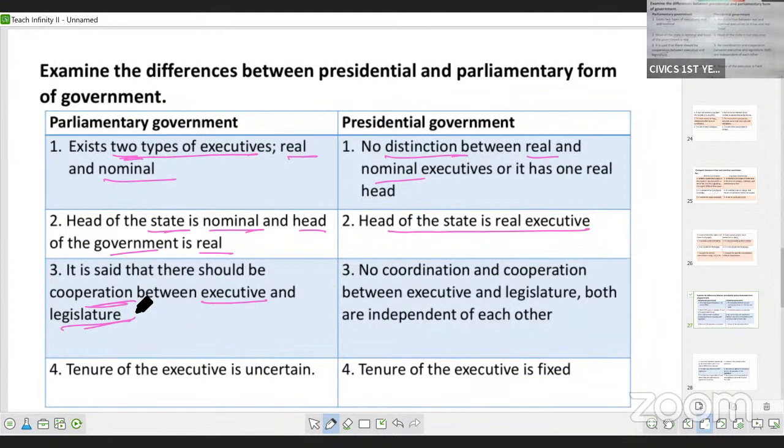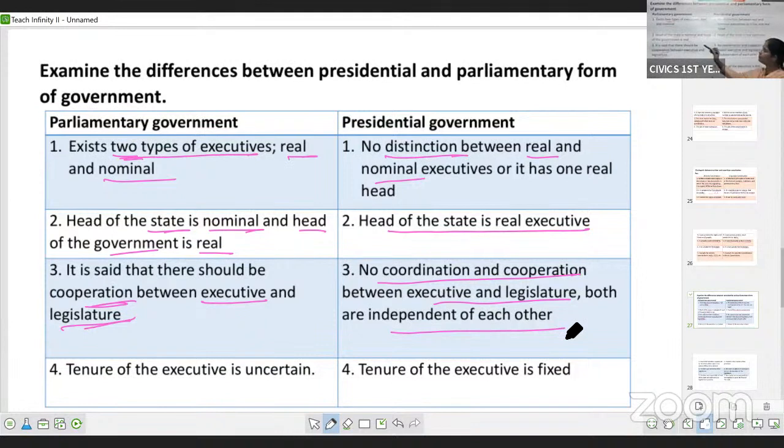Whereas in presidential form of government, the president is directly elected by the people. He is not the part of legislature. So there is no coordination or cooperation between executive and legislature. They work independent of each other.